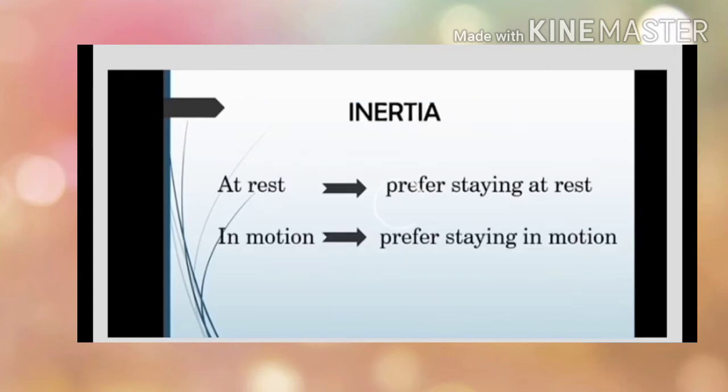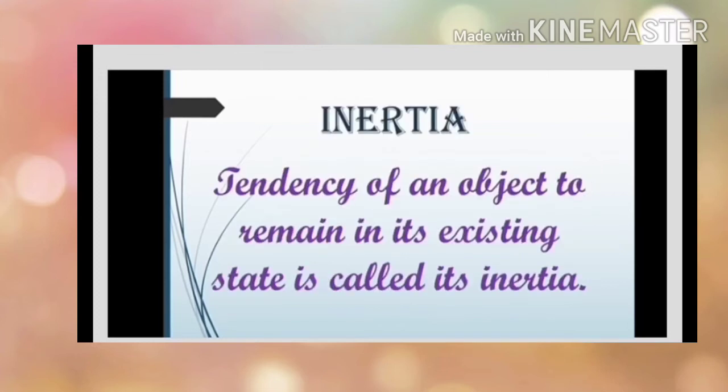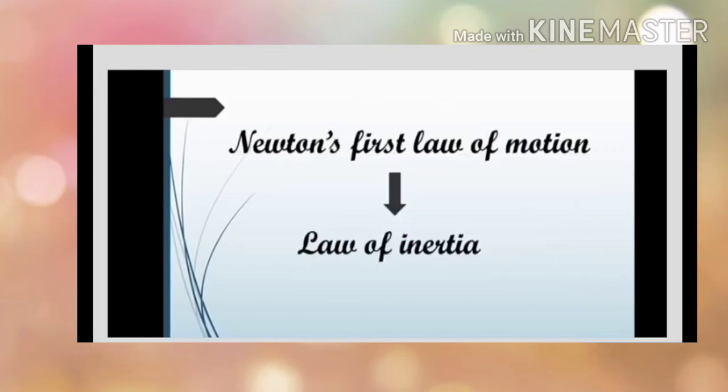Inertia: an object at rest stays at rest, and an object in motion stays in motion. The tendency of an object to remain in its existing state is called inertia. In the absence of force, objects exhibit a tendency to remain in the existing state of motion. Newton's first law of motion is also called the law of inertia.